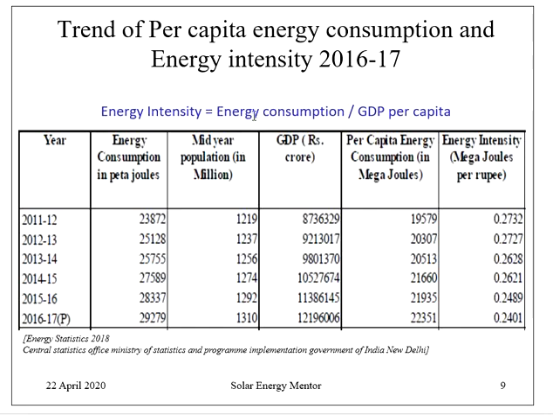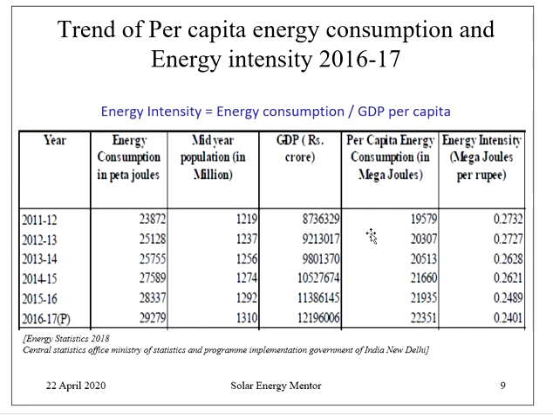A higher energy intensity indicates that the energy consumption of a country is higher and GDP is lower. If energy intensity is less, it means that GDP per capita is higher and energy consumption is less, which is a desired case, because GDP indicates the productivity of a country.